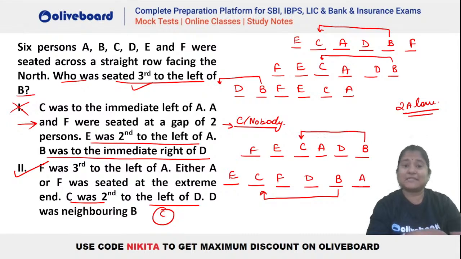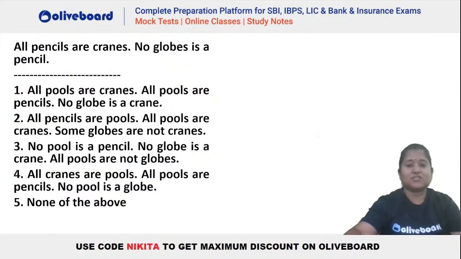It should be a constant answer. You should not be getting either-or multiple answers. Multiple arrangements is okay, but the answer should remain the same. Okay, in that particular case, that means it will be sufficient to answer the data. Okay, chalo. Next question, we have syllogism again, reverse syllogs. Let's try it out.